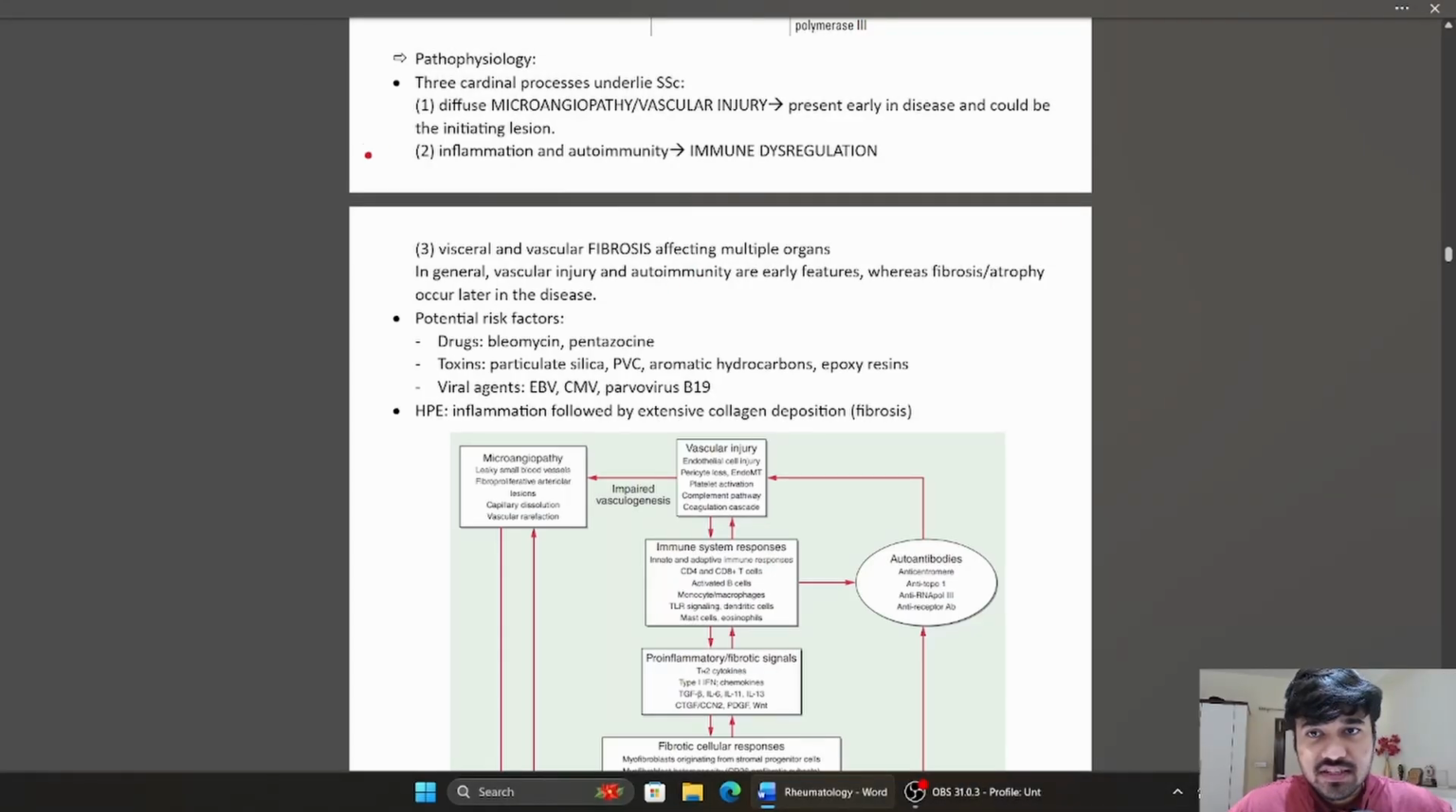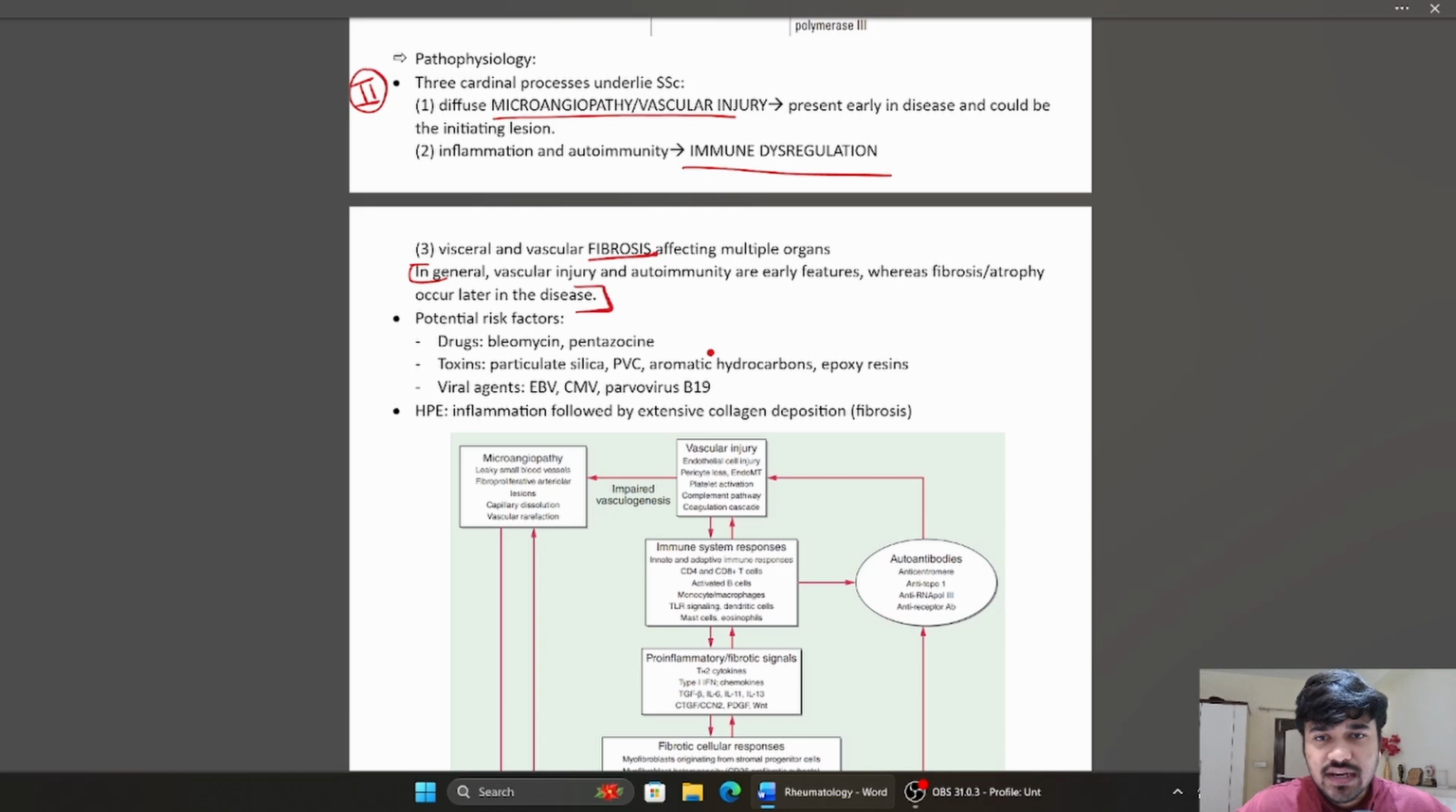Alright, so now let's begin with the second section, the pathophysiology of systemic sclerosis. So, three cardinal processes underlie systemic sclerosis, which are the diffuse microangiopathy or vascular injury, immune dysregulation, which comprises inflammation and autoimmunity, and visceral and vascular fibrosis. So, microangiopathy, immune dysregulation, and fibrosis are the three underlying processes. In general, vascular injury and autoimmunity are early features, whereas fibrosis or organ atrophy occur later in the disease. Right, so this is an important point.